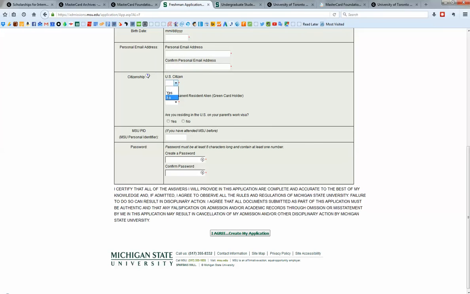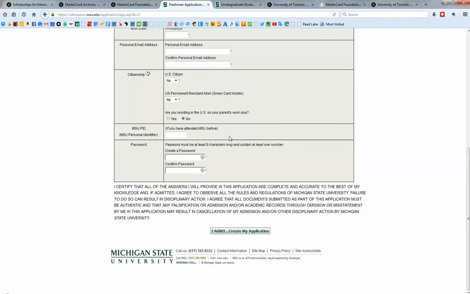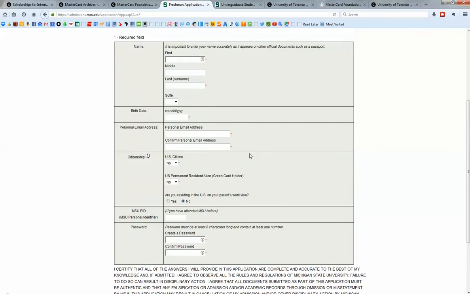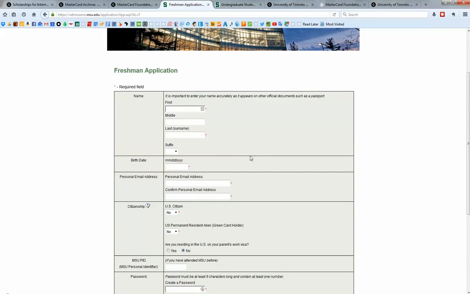Here you enter your name and your email address. Are you a U.S. citizen? You'd say no. Permanent resident? No. No. And then you would create a username and password based on your email address that's going to allow you to log in and continue the application. This is as far as I'm going to go right now. But if you're interested in going further or me helping you further, then send me an email or let me know on the forum and we can continue to process this together.